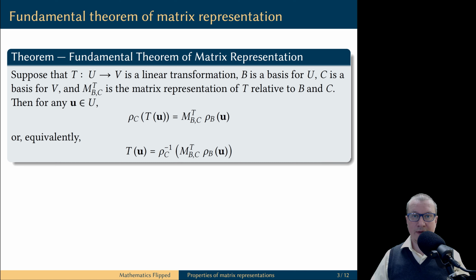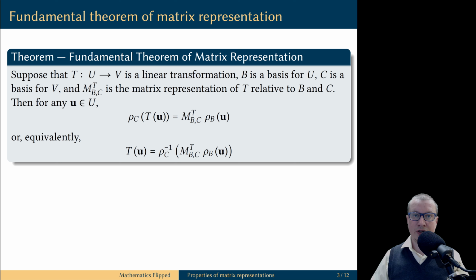Then, given any vector u in the domain U, we can apply the linear transformation T to this vector and then coordinatize this vector in the vector space V relative to the basis C. Or we can first coordinatize this vector as a vector of U relative to the basis B. This will become a column vector, and then we can multiply this column vector by the matrix representation. The result of these two different approaches would be the same.